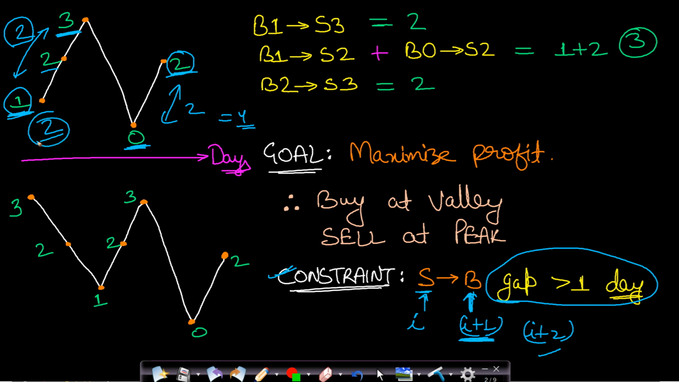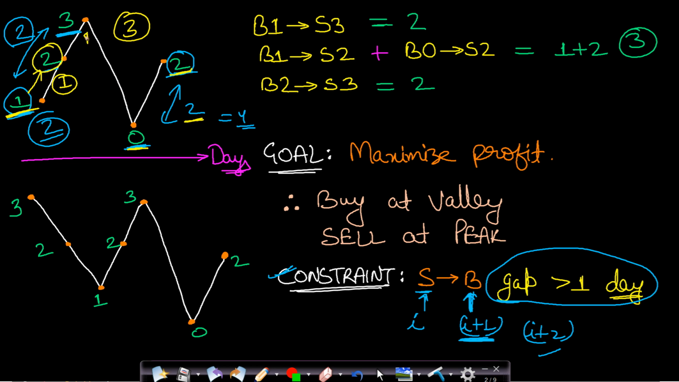Now how do you maximize your profit? There is still another way. Let's say you buy the stock when the price was 1. You sold the stock on day 2. So your profit was equal to 1. Now again you bought the stock when the price was 0 and again you sold it at price 2. Then the profit was 2. So the total profit in this case will come out to be 3. And you have also followed the cooldown constraint because you had sold the stock on day 2.